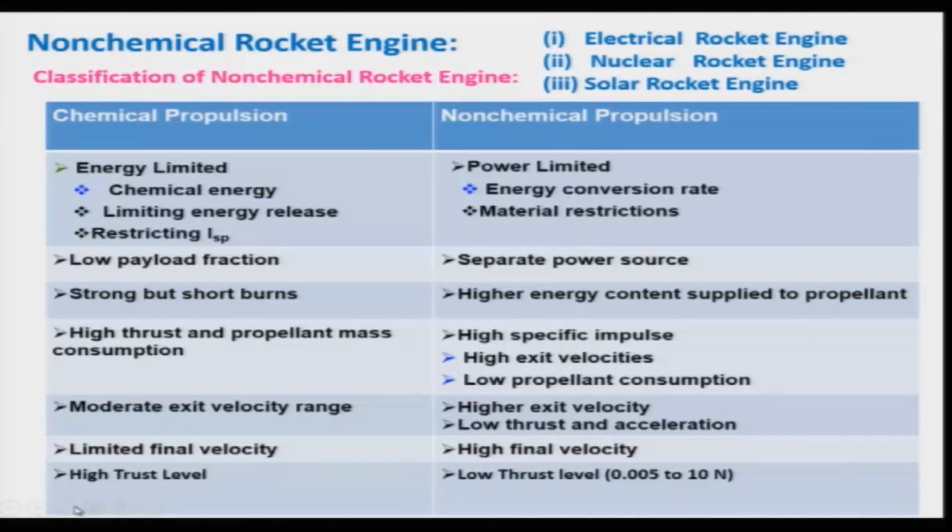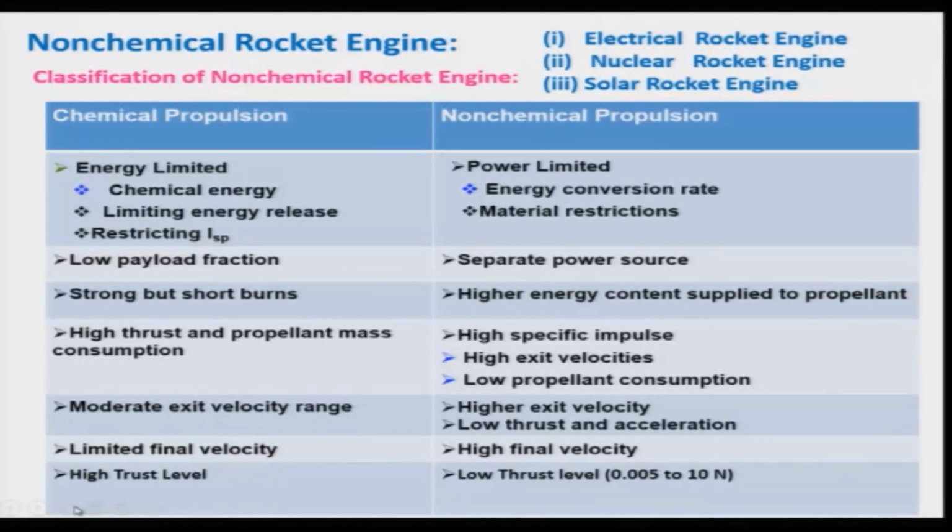If you recall, we can have specific impulse using chemical energy in the range of maybe 180 to 465 seconds.